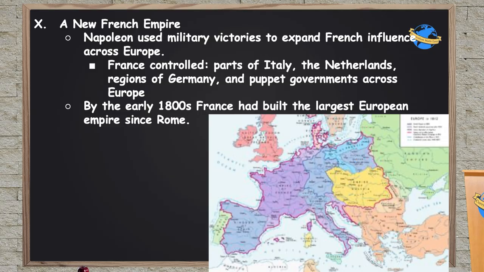These puppet governments are technically independent, but he puts the people in charge. Generally, his brothers are placed in charge of these governments. So they're not really independent. And then over here, you got the Austrian-Hungarian Empire, this yellow area, but they've become allies with Napoleon as he marries a Habsburg. So he divorces his actual wife, the love of his life, in order to marry a Habsburg daughter to cement an alliance with the Habsburg Empire. This has become the largest empire Europe has seen ever since Rome collapsed.